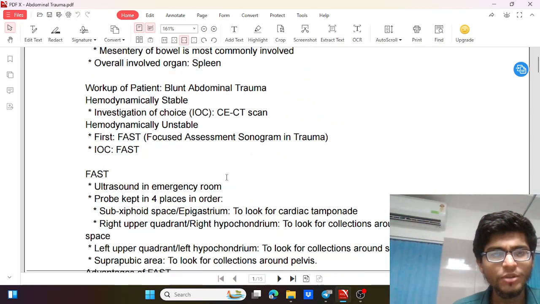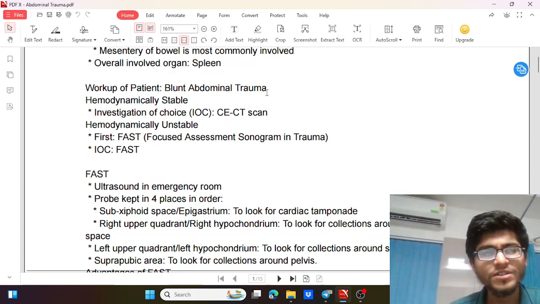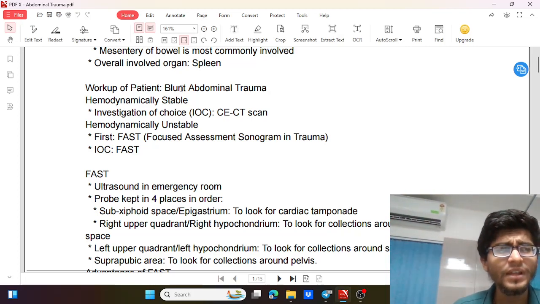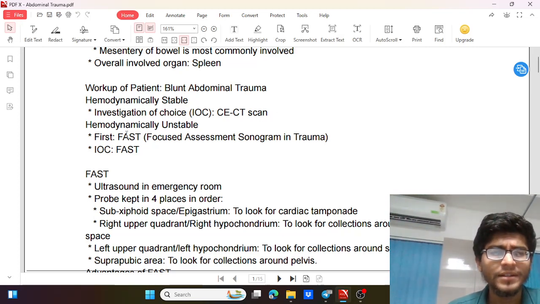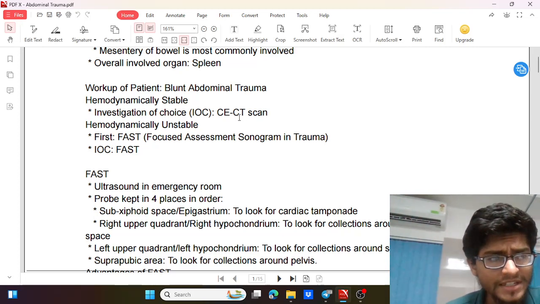So now coming to how do we work up these patients, how do we manage these patients. First of all, in the case of blunt abdominal trauma, we have to first assess the vitals. If the patient's vitals are stable, then we can go for the investigation of choice, that is CECT. We can even go for a focused initial examination, FAST. If that is negative, we may avoid doing a CECT, although it is the investigation of choice.